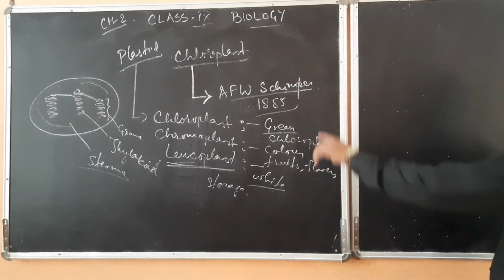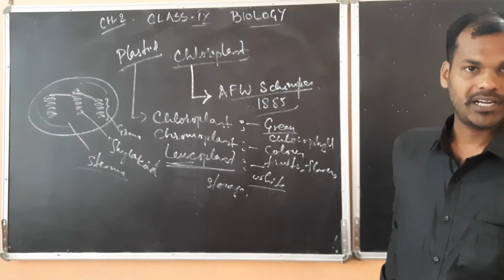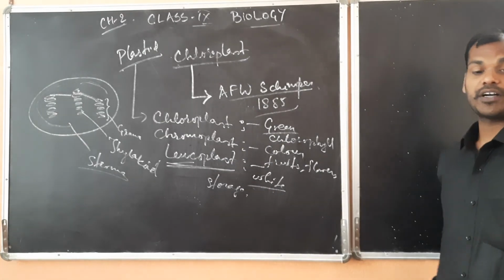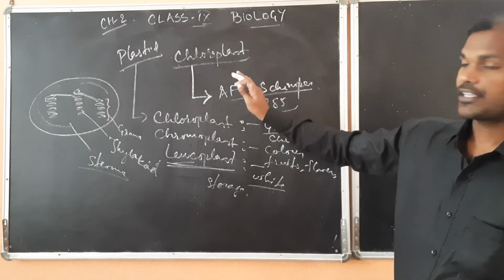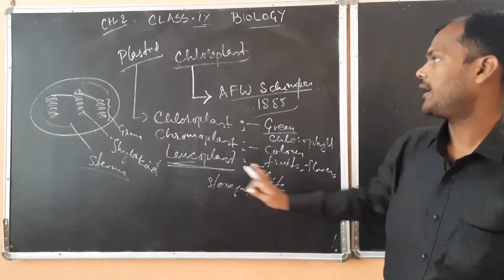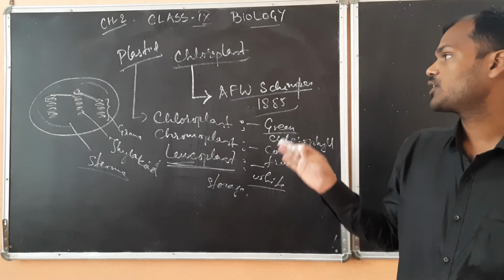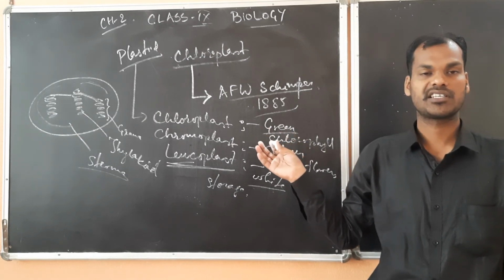So as a whole, there are three types of plastids: chloroplast, chromoplast, leucoplast, and these are helping in different types of functions. So till here I am stopping in this video. Next video I will be discussing the one or two more that are left. That one I will discuss in the next video.